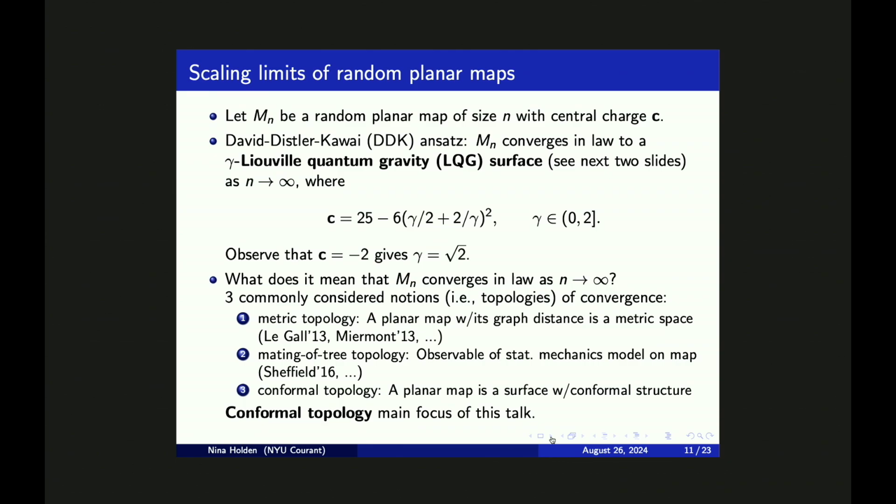In this talk, we will be considering a third notion of convergence known as convergence in conformal topology. The idea here is that a planar map defines a surface with some conformal structure, and we're showing convergence of this surface. We'll explain more precisely what I mean by this a little bit later in the talk.